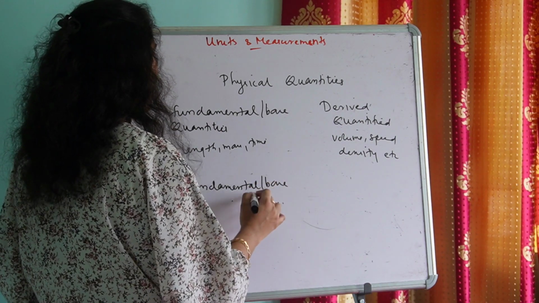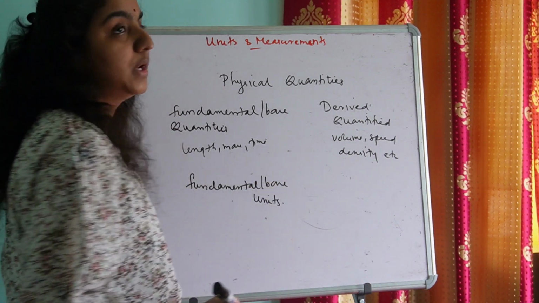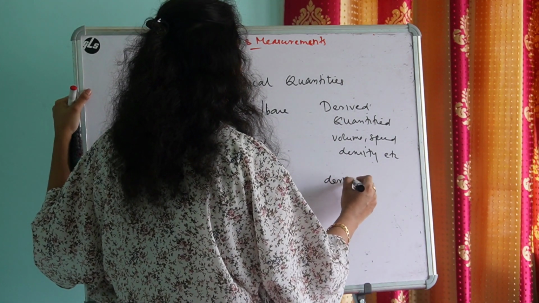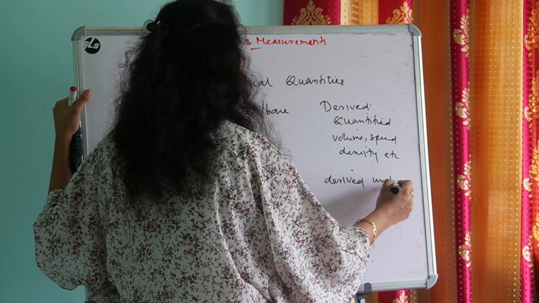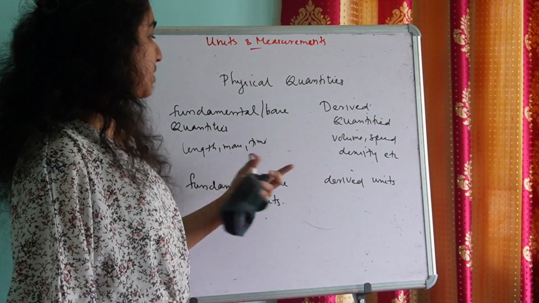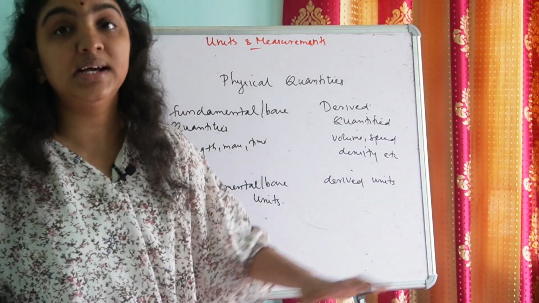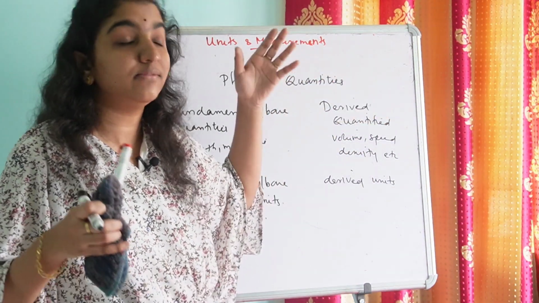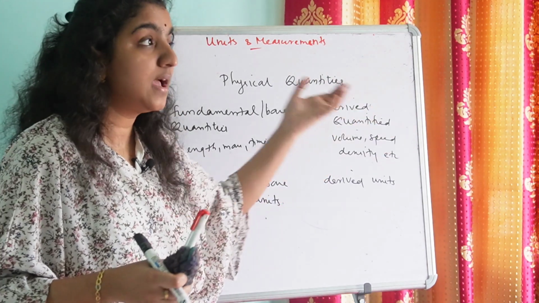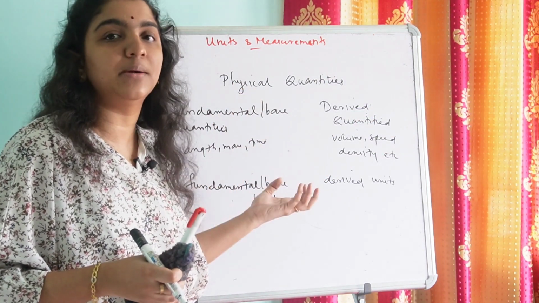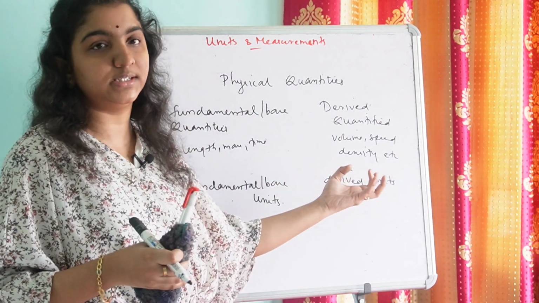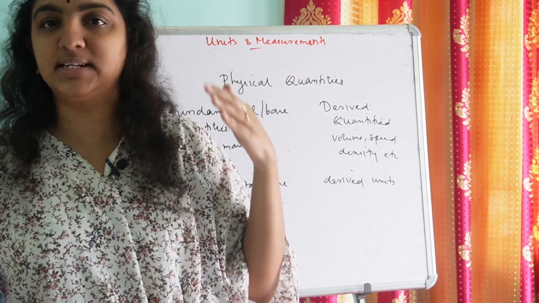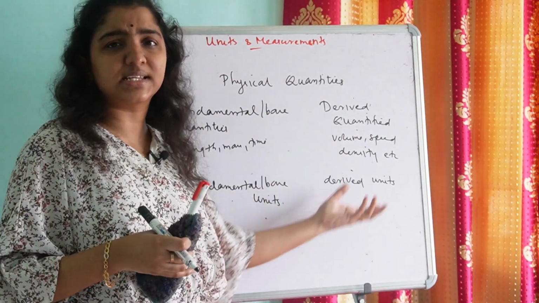Fundamental units or base units. The units of fundamental quantities or base quantities are known as fundamental units or base units, and the units of derived quantities are known as derived units. We can find the units of derived quantities from the units of fundamental quantities on which the derived quantity depends. Is it clear? Yes, we'll discuss it later on.